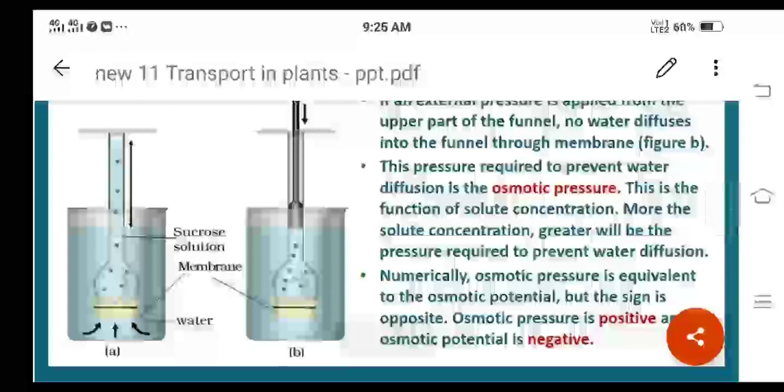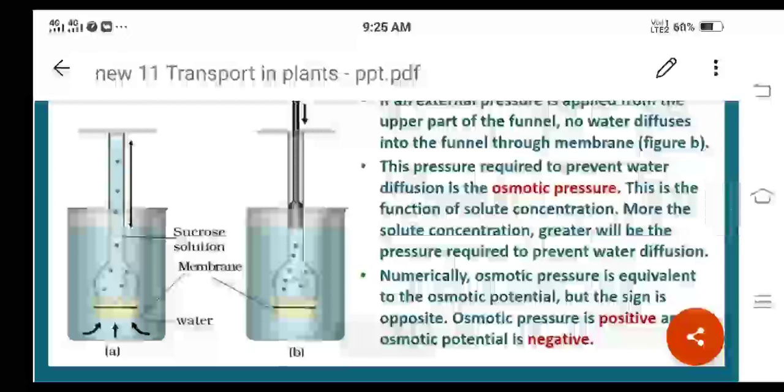The more the solute concentration, the greater the pressure required to prevent water diffusion. And remember why we are studying all these things: such phenomena will occur in plants. It means osmotic pressure will develop in the plant in some situations.